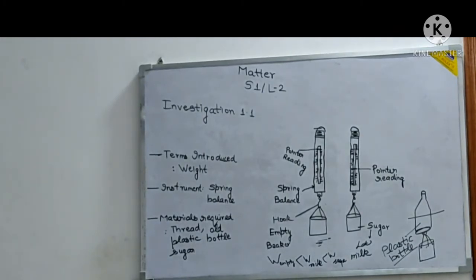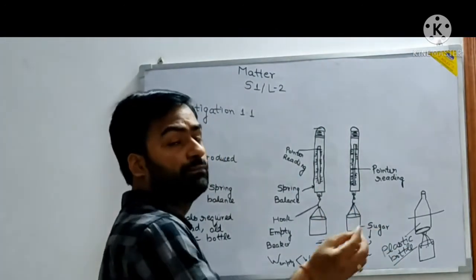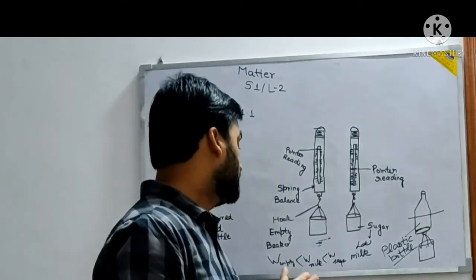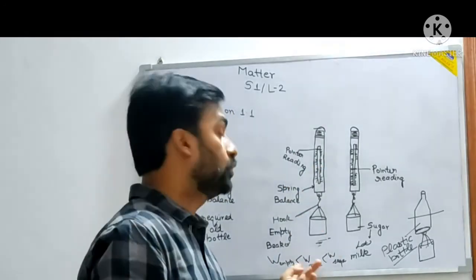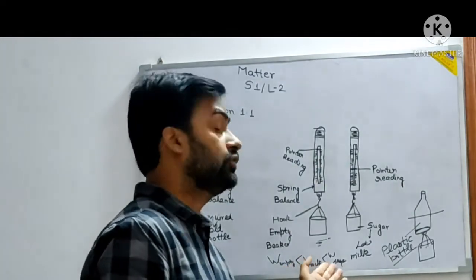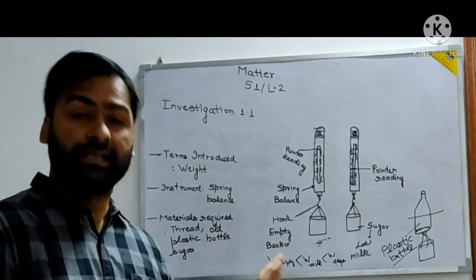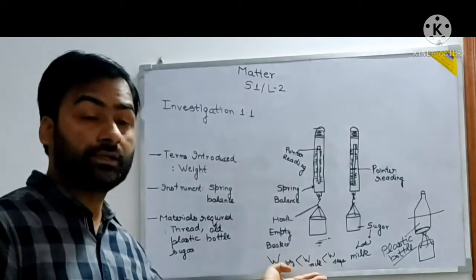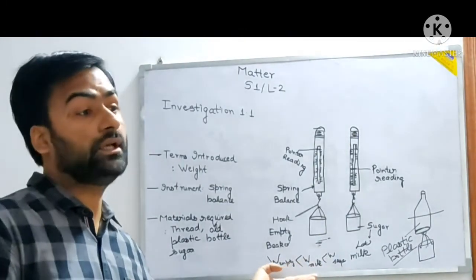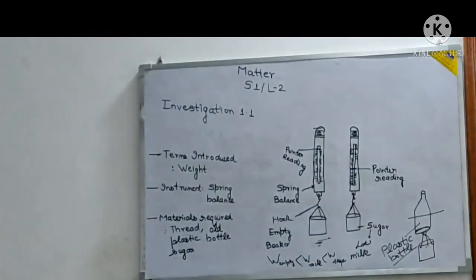So children, when we repeat the experiment, with the empty beaker first, then you put sugar, then remove the sugar and put milk, you will see that the weight of milk will be more than the empty beaker, and the weight of sugar will be more than the weight of milk. Empty beaker means air. That means you can say the weight of a solid is maximum compared to the liquid. More than the liquid, the solid has weight, and more than the gas, the liquid has weight. Clear? This was the investigation all about.